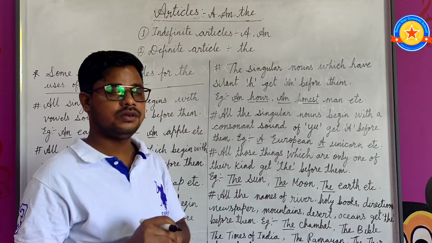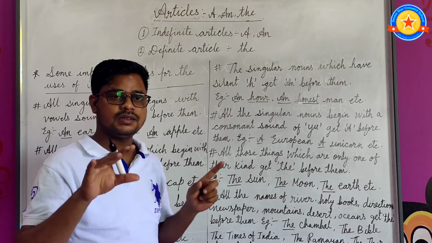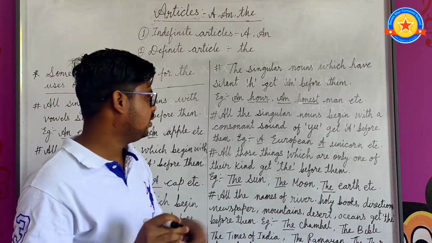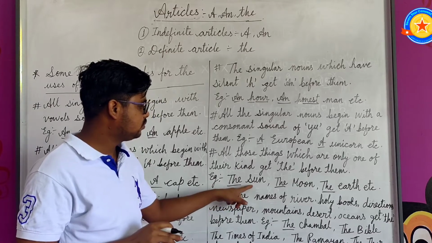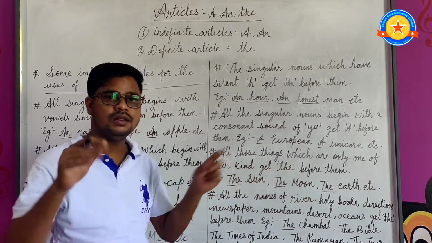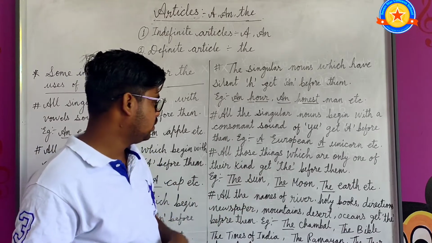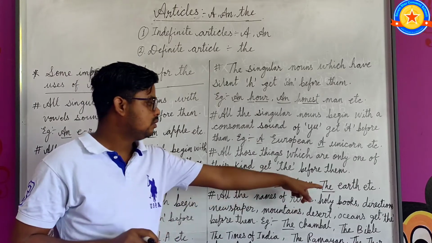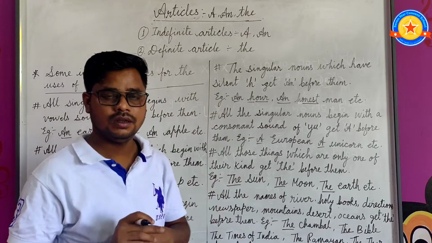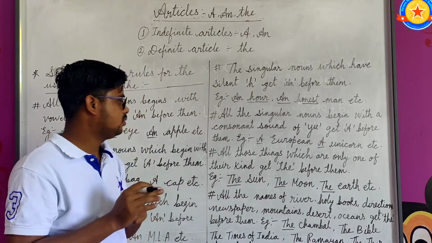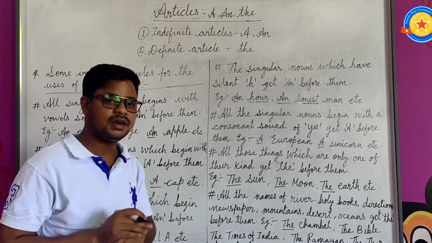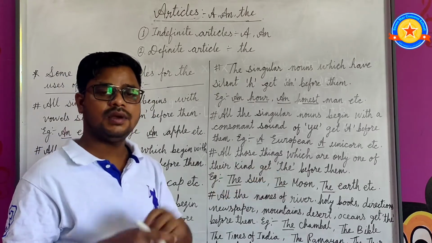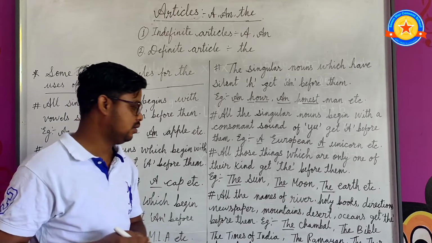These are examples: sun, moon, earth, and there are many more.